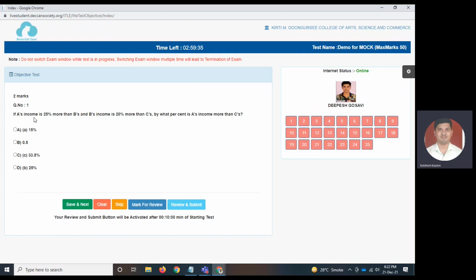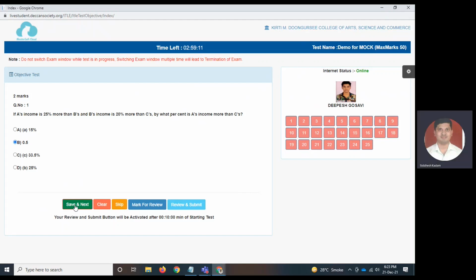On the left hand side, you can see the question number, the question, and the 4 options that are there. On the right hand side, you can see the status, that is you are connected to the internet or not. Your photo will be visible, your name will be visible, and the number of questions. This is just a demo of general questions, so I'm just clicking and going ahead.